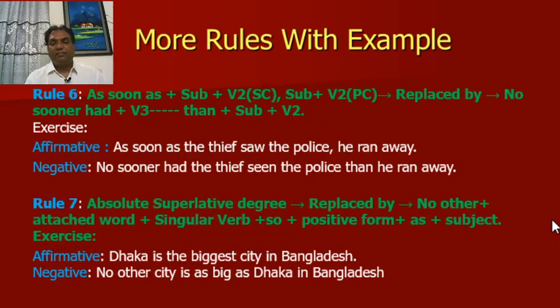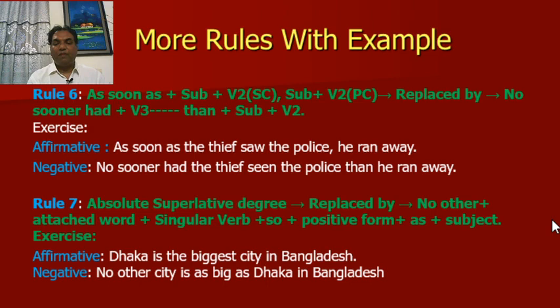Rule number 6. As soon as plus subject plus V2 in subordinate clause. Here V2 means past form of the verb. Subject plus V2 in the principal clause. This type of sentence is replaced by no sooner had plus subject plus V3. V3 means past participle form of the verb. Then plus subject plus V2.